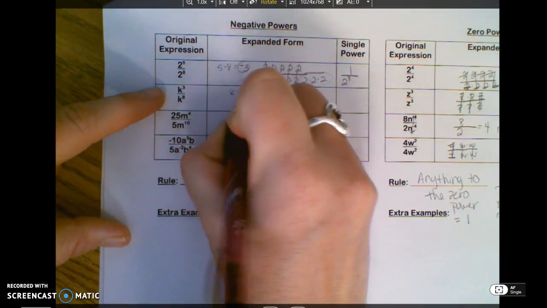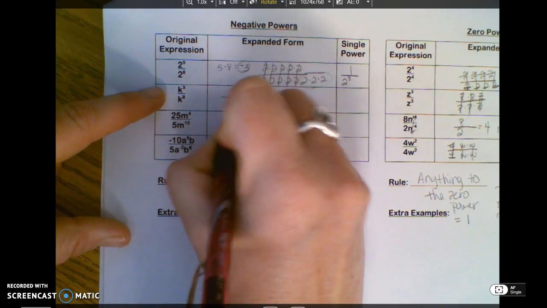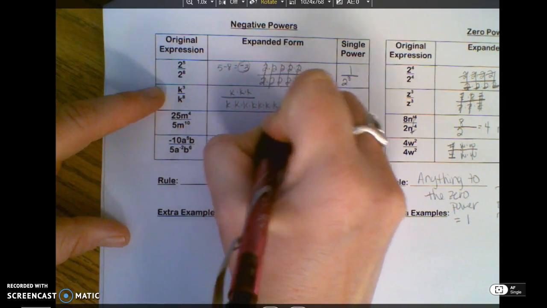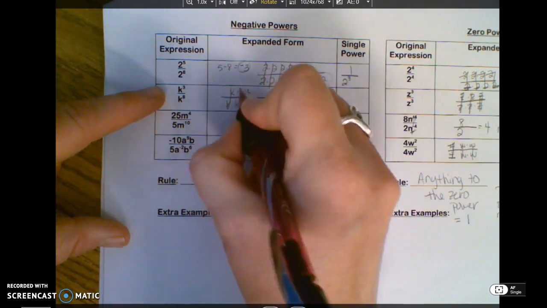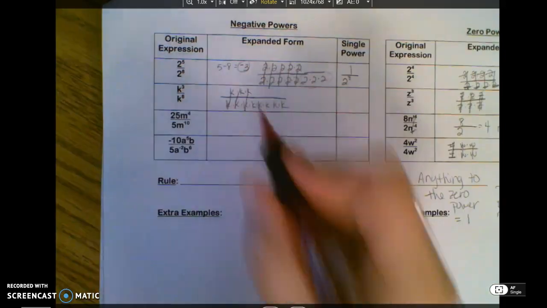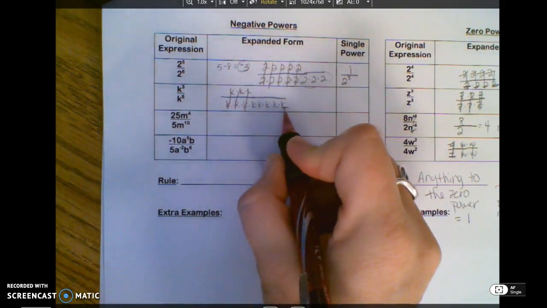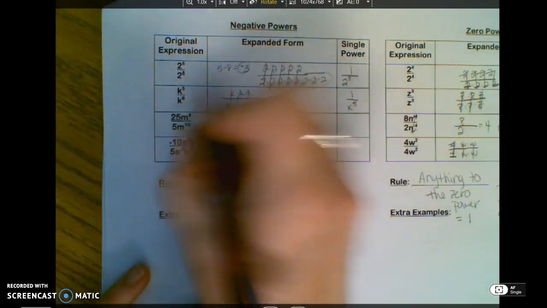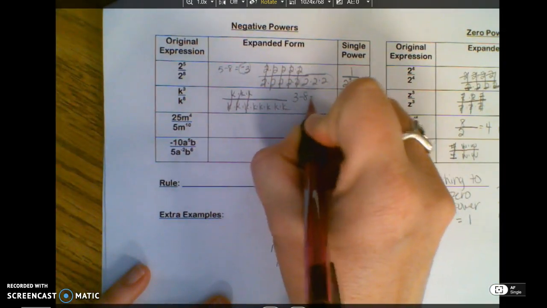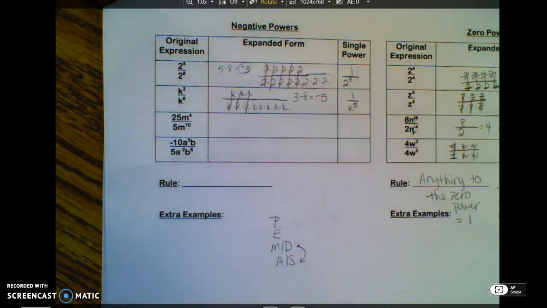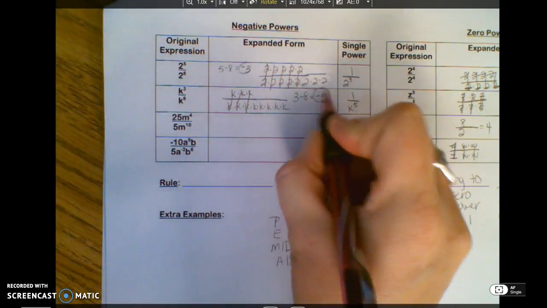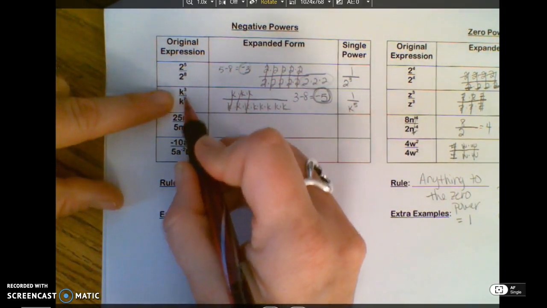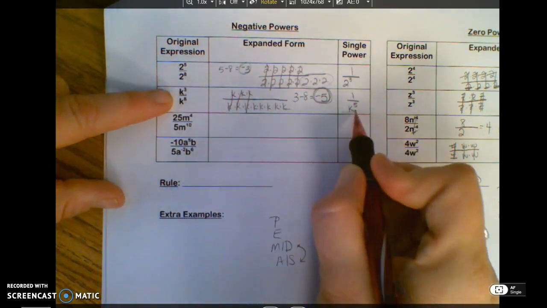Here I have 3 k's, and I have 8. Anything divided by itself is 1. Notice I have 1, 2, 3, 4, 5 k's left. And again, they are in the denominator. I have to leave them there. If I had done my math, 3 minus 8 is a negative 5. So that tells me negative exponent means move. I did 3 minus 8. So the negative 5 was in the numerator, put it in the denominator.